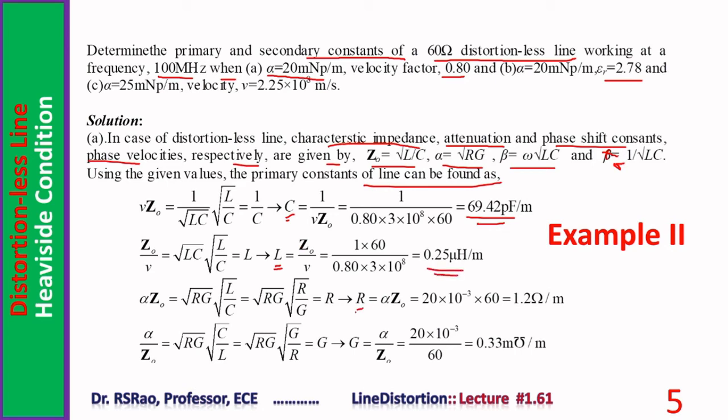R is alpha multiplied by Z0. Z0 is given, alpha is given, therefore R can be computed without any difficulty. It is 1.2 ohms per meter. Similarly, G is alpha by Z0. It is 0.33 millimhos per meter. It is a matter of simple substitution. Of course, the relations between primary constants and V, Z0, alpha must be there in our hand.